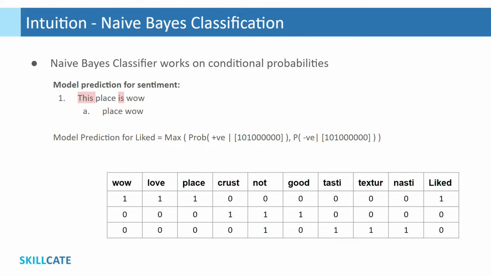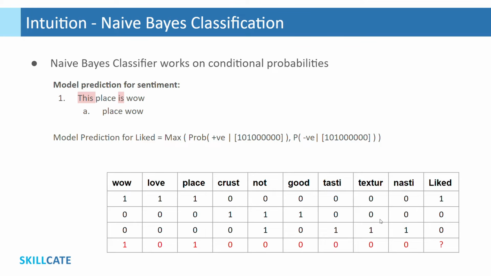As you know by now, post data cleaning, this review should look like this, having two tokens, place and wow. In bag of words representation, this new review would look like this with ones against the tokens wow and place and zeros against other model dictionary tokens. By the way, all these tokens collectively are called model dictionary.